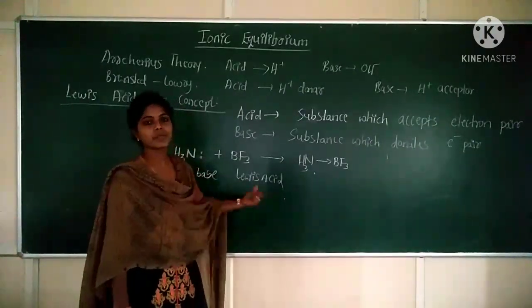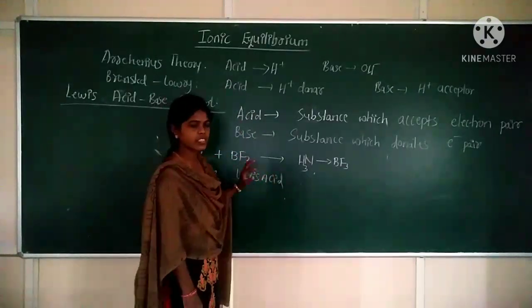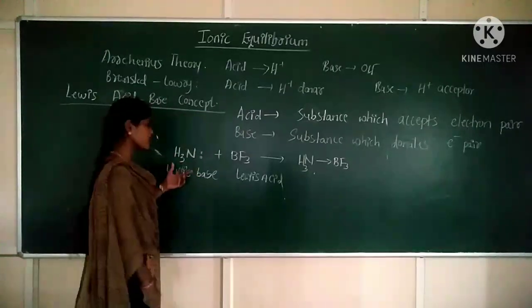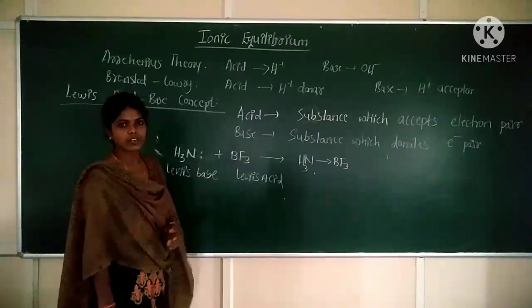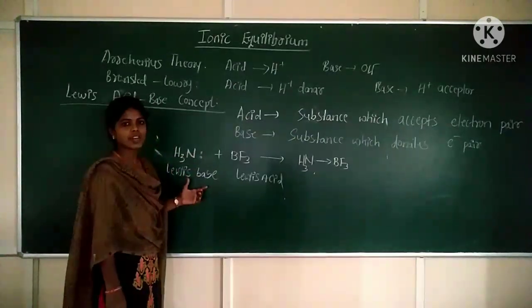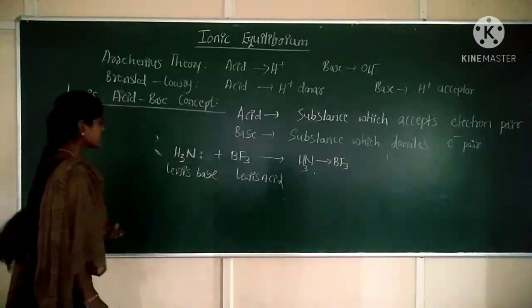It accepts electron when it is having a deficiency. If it is having a deficiency in the electron, then only it can accept the electron. And if it is having more electrons, a lone pair of electrons, then only it can donate the electron, and it can be called a base. Correct?